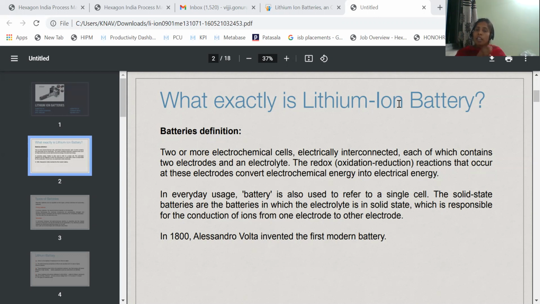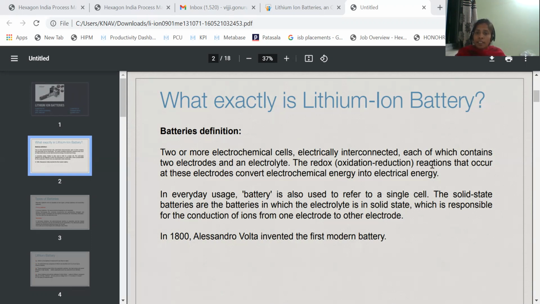So here lithium ion battery is one of the secondary batteries. It is also called a rechargeable lithium battery. And battery is nothing but two or more electrochemical cells electrically interconnected. Various numbers of electrochemical cells are interconnected with each other electrically, and each contains two electrodes and an electrolyte. Every electrochemical cell contains anode, cathode, and electrolyte.